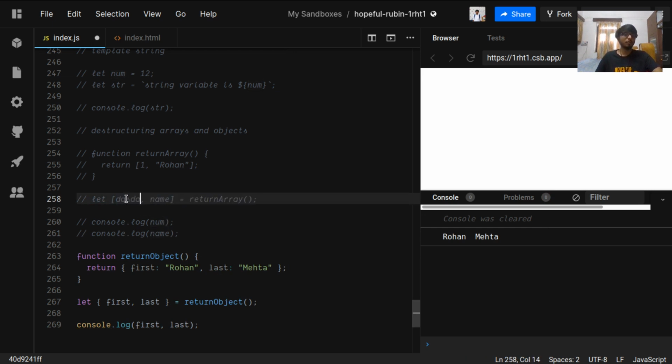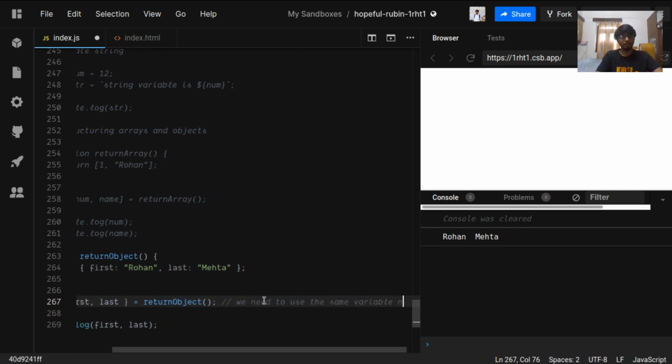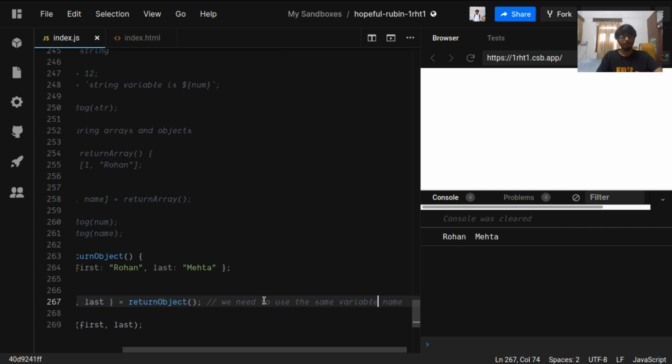We can use num or any variable name. There is no issue with the variable name. But when we are destructuring objects like this, we need to use the same variable names, same key names, to be specific, key names.